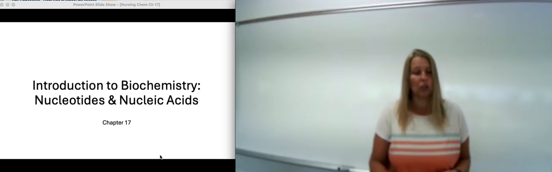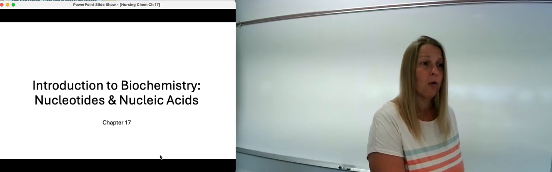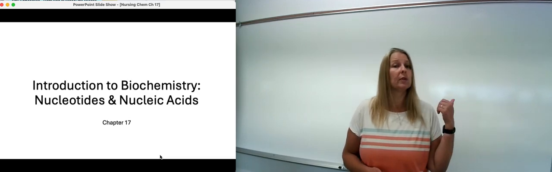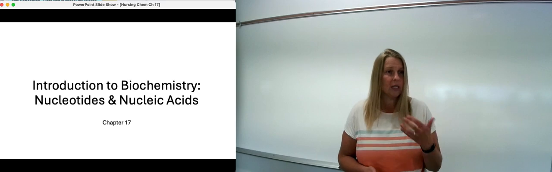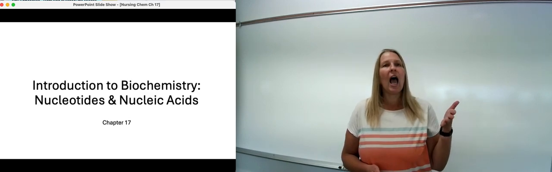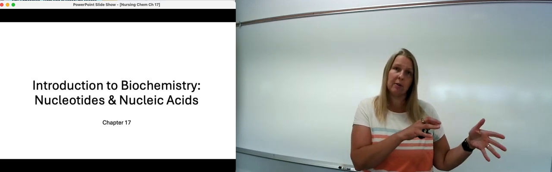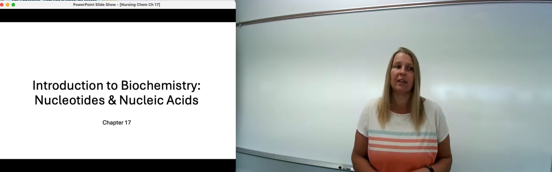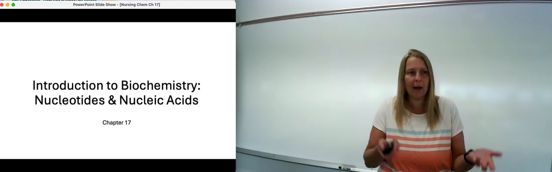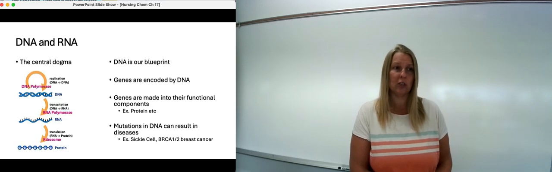This is a relatively short chapter, so I'm not going to do a ton of overview. But generally speaking, we will talk about the structures of DNA and RNA, so what makes them distinct and different. And then we will talk a little bit about how we go from DNA from the parent to the offspring, and just a general cursory overview of some of that you may have heard of before. But if not, great, then we'll have an introduction to it for this chapter.